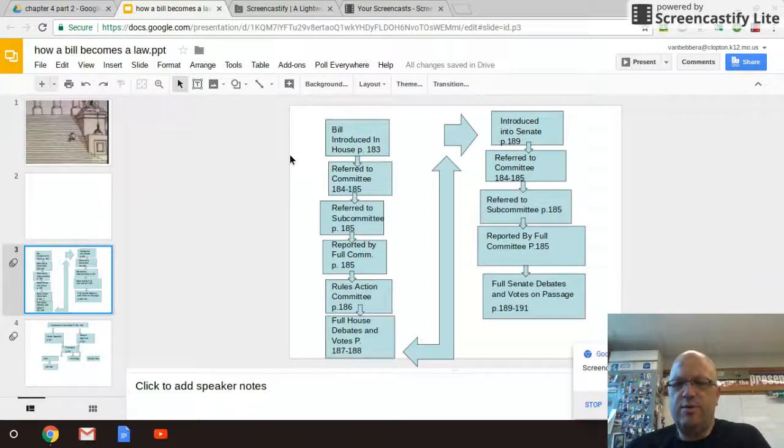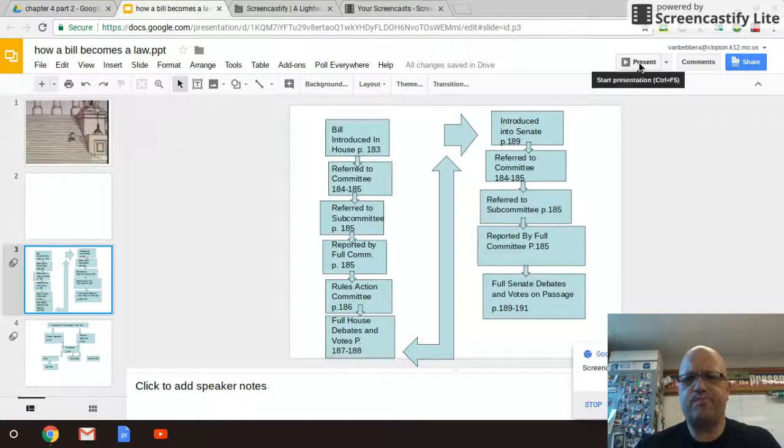So the next thing that we're going to do is I'm going to go over this process with you. I'm going to start this slide up here in a second on how a bill becomes a law. I'll just go through each part with you, take down some notes, and then you can use this as kind of your thing to go with as you go through this, and it'll help you learn. And you can use this in the project to help you write out what you need. And you can refer back to this because this presentation will be on Classroom.